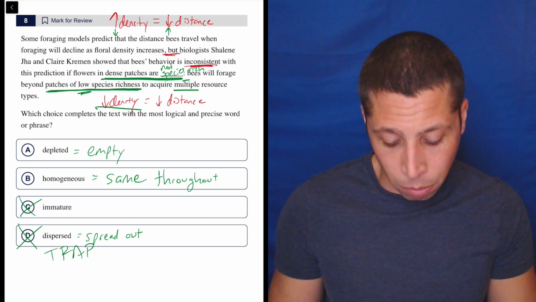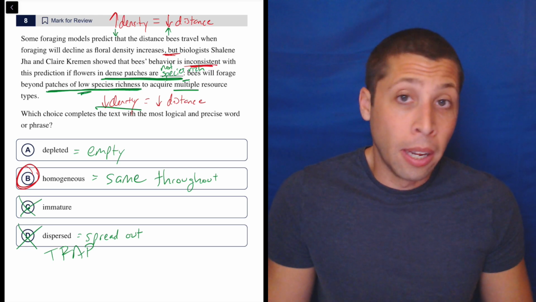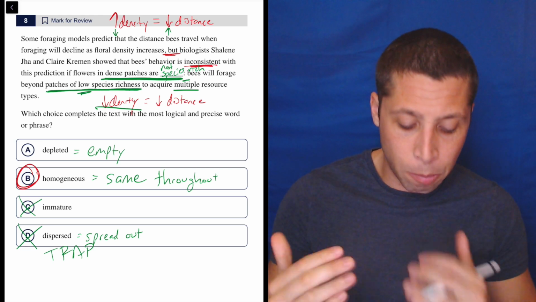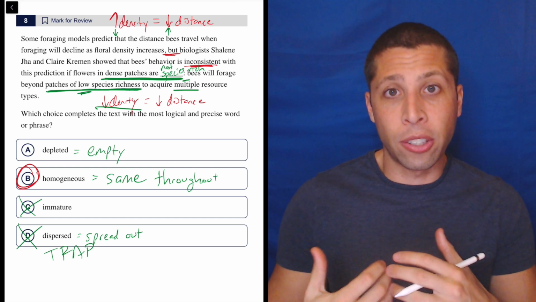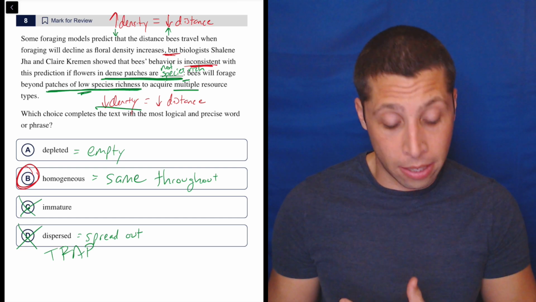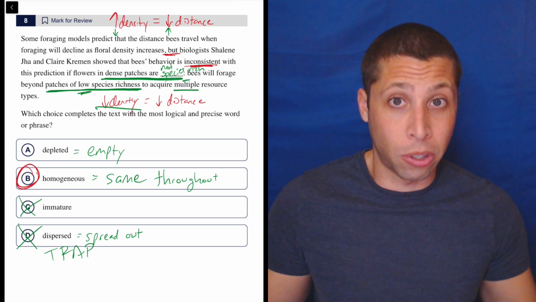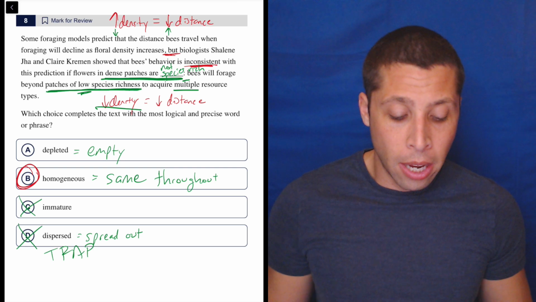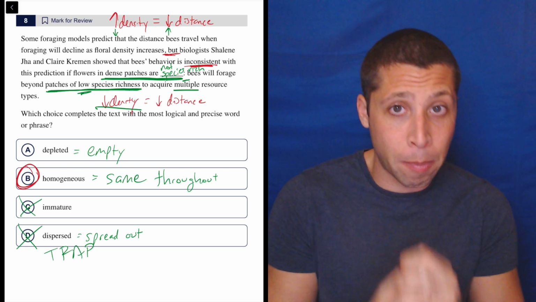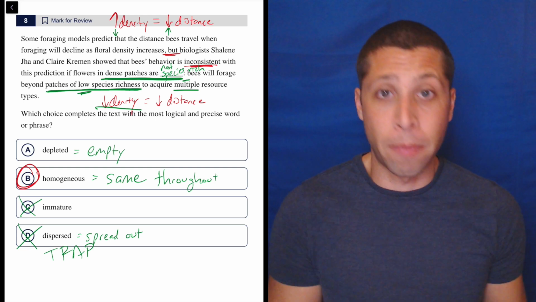Now, the actual answer when we finally end this thing is B, mostly because that's just a little bit closer to both of the aspects of the part after the colon, right? Low species richness is basically just saying there's a lot of flowers, but they're all of the same type. They're the same species. So they have to go further away to acquire multiple resource types, multiple types of flowers. So homogeneous has to do with that. It's still dense. It's still a dense patch. It's just dense with all daffodils, all tulips, something like that.